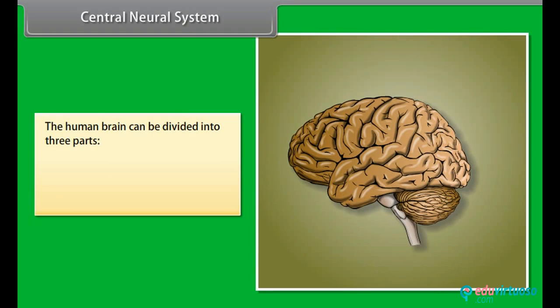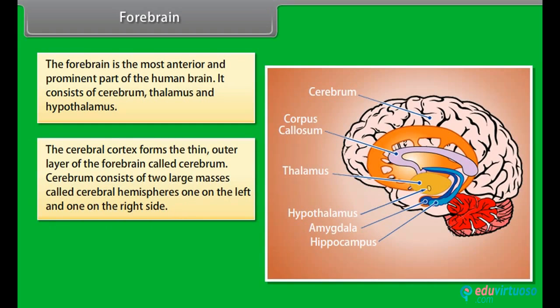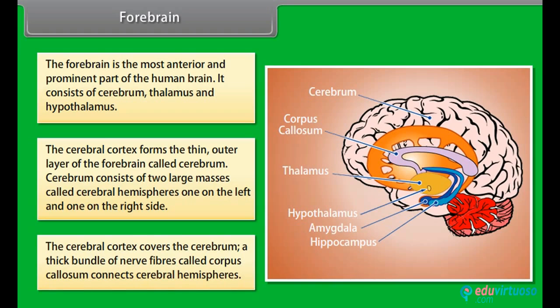The human brain can be divided into three parts: forebrain, midbrain, and hindbrain. Forebrain. The forebrain is the most anterior and prominent part of the human brain. It consists of the cerebrum, thalamus, and hypothalamus. The cerebral cortex forms the thin outer layer of the forebrain called the cerebrum. The cerebrum consists of two large masses called cerebral hemispheres, one on the left and one on the right side. The cerebral cortex covers the cerebrum. A thick bundle of nerve fibers called the corpus callosum connects the cerebral hemispheres.